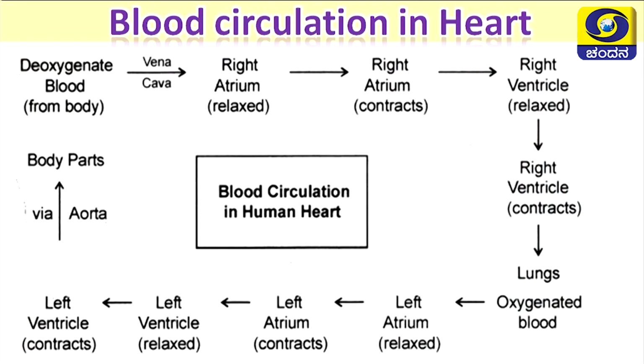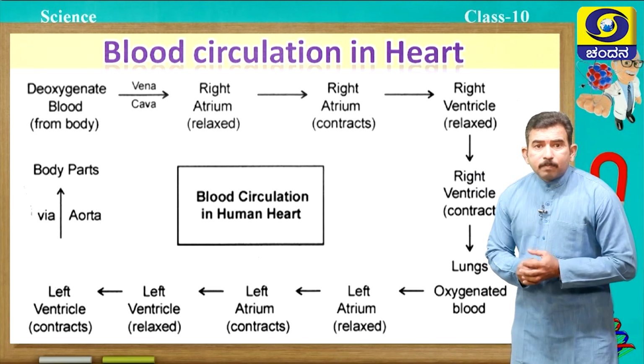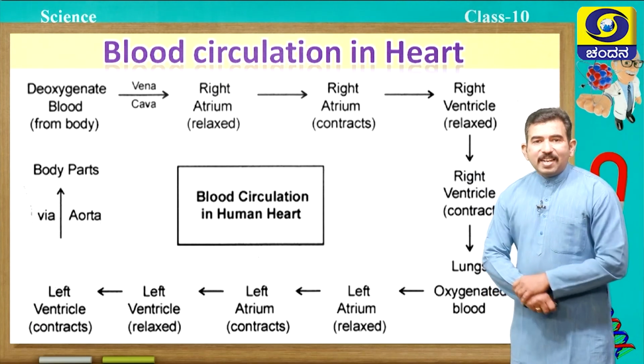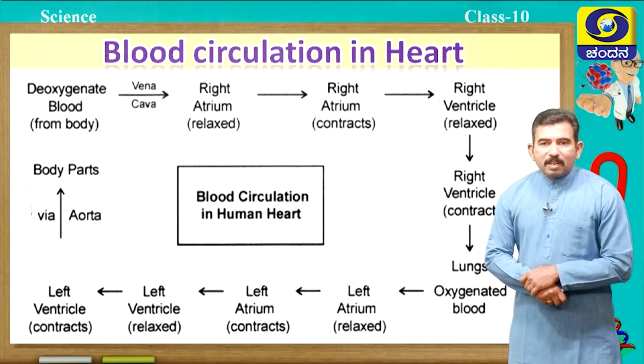Remember, the pulmonary vein is the only vein that carries oxygenated blood. Now the left atrium relaxes, and when the left atrium contracts, blood pours into the left ventricle, and when the left ventricle contracts, blood with high pressure enters the aorta and is distributed to all body parts.